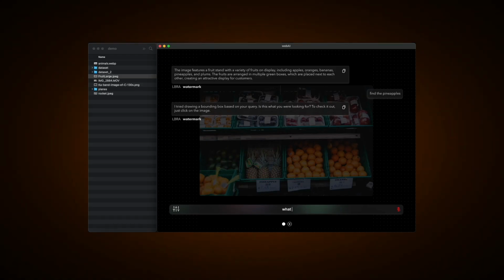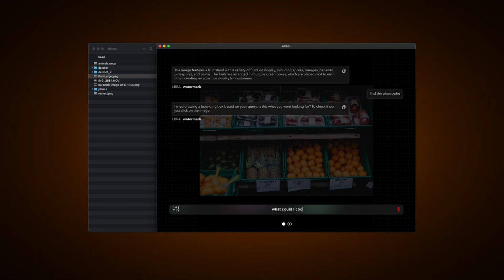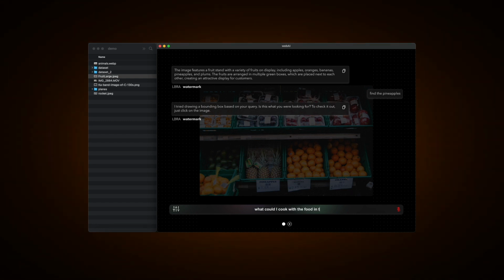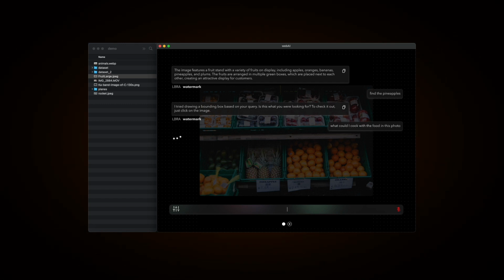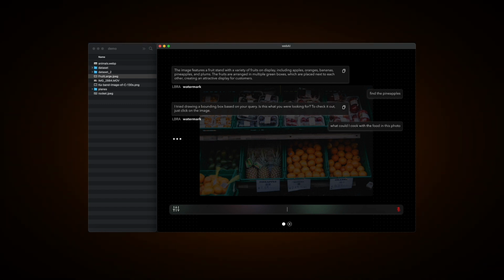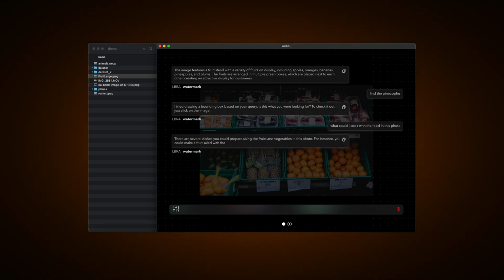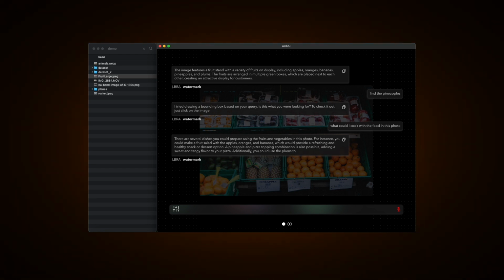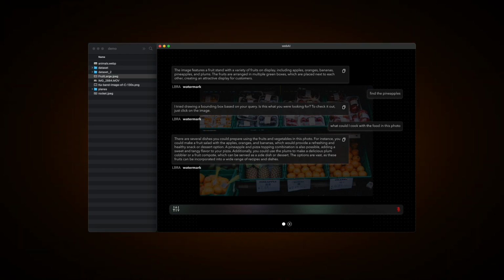We can then ask it, let's say, what could I cook with the food in the photo? And that's going to tell us, hey, look, you can cook a variety of things. In this case, it brings pizza up for pineapples, which is interesting. Pineapples on pizza. Yeah. So in this example, it was able to talk about the model and also perform basically as an object detector? Yes. Yep, that's exactly right.